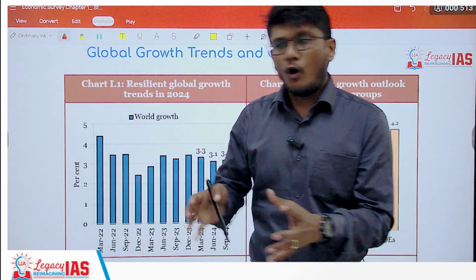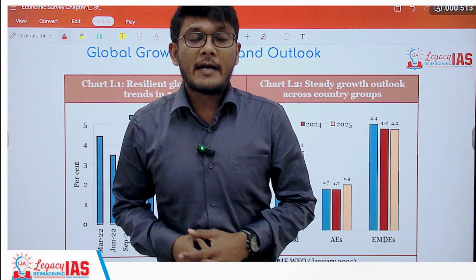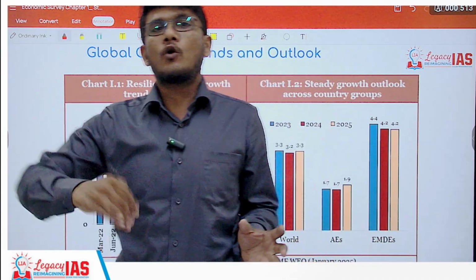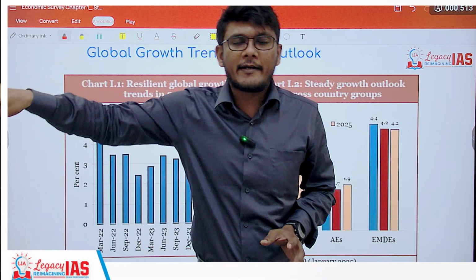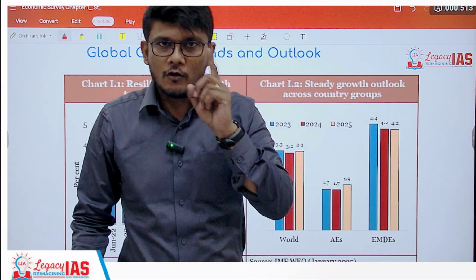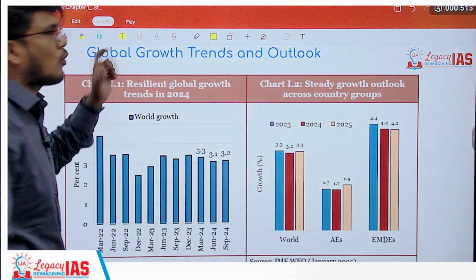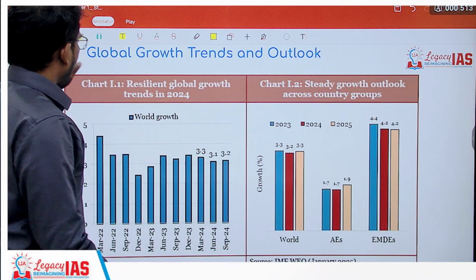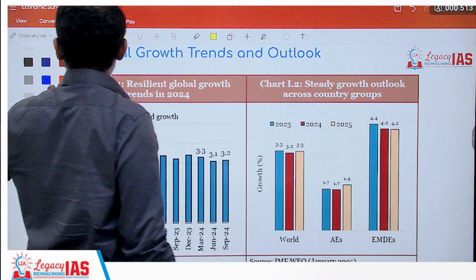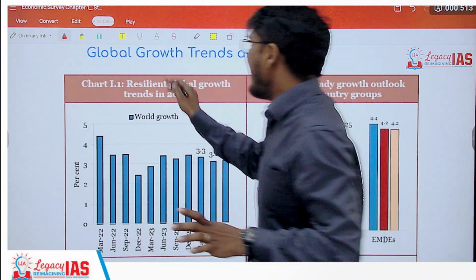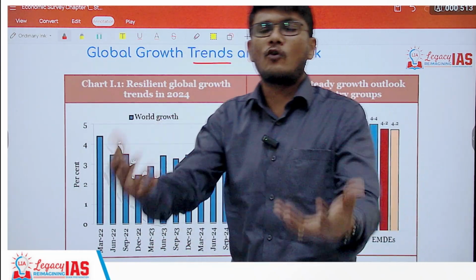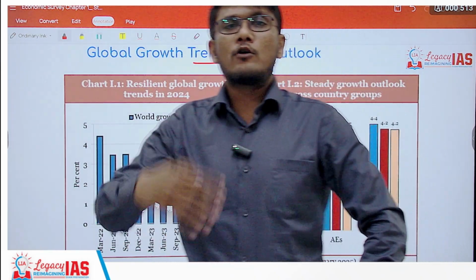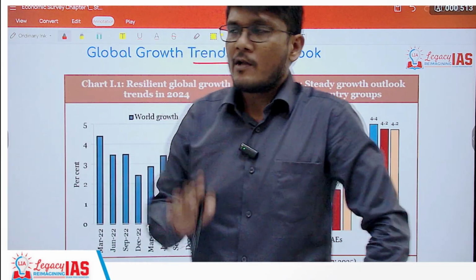Now, even though we'll be looking at data specifically for India, we cannot look at India's data out of context with respect to the world data. So first we start with the global growth trends and outlook of the world. Now, what is the difference between trend and outlook? See, trend is with respect to what has happened so far. Outlook is what we expect to happen in the future.